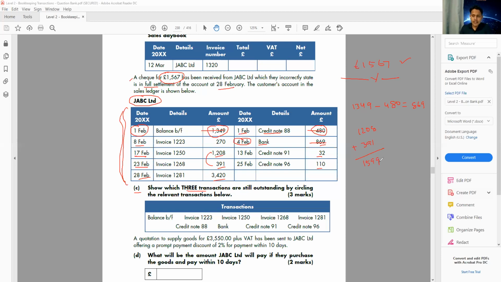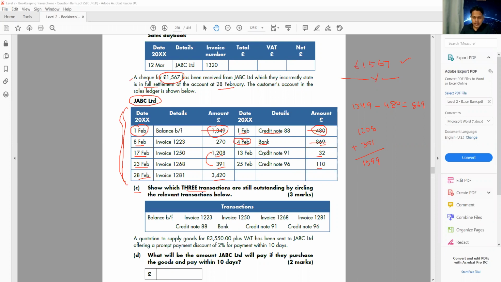1599. Now it is still not matching. It is still not matching. So I can see he paid me 1567 and these two invoices give me 1599. So now I want to check, is there any credit note he minus?